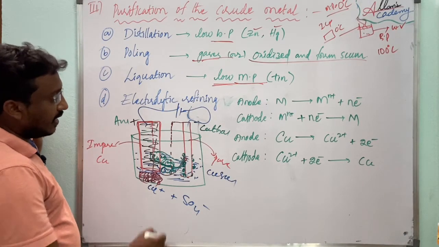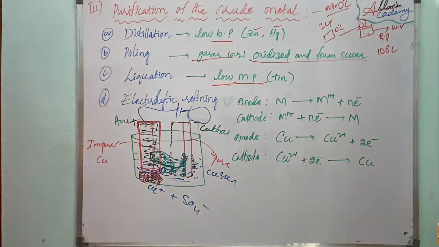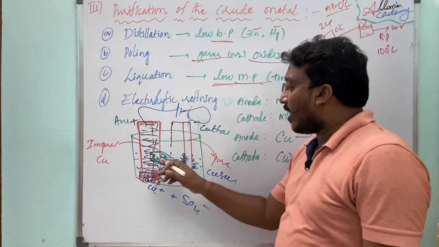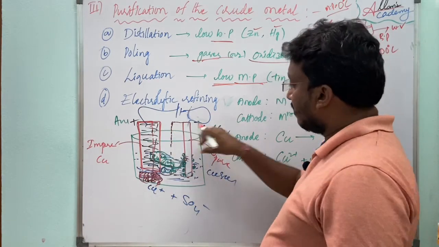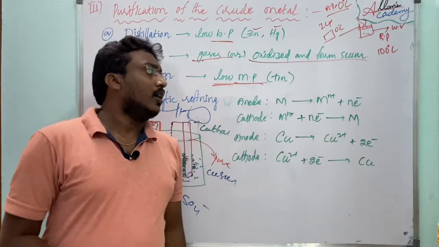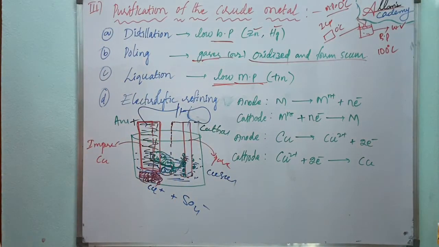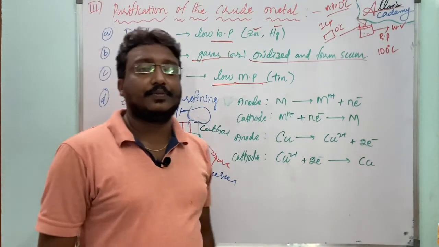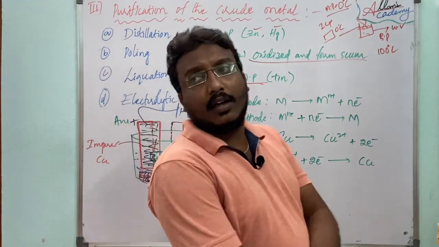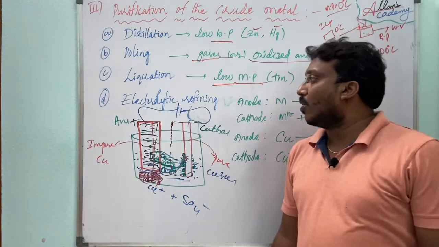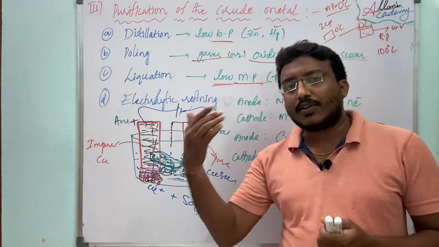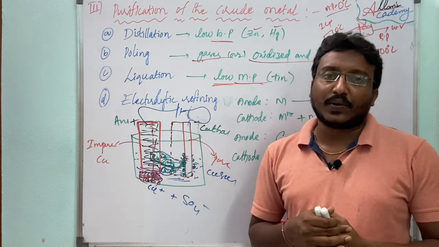Right. This is the way to do electrolytic refining. In this process it can be collected. These are a few methods which are useful for purification of crude metal. Still you have some more methods, which you will learn in your further classes. Okay, thank you.